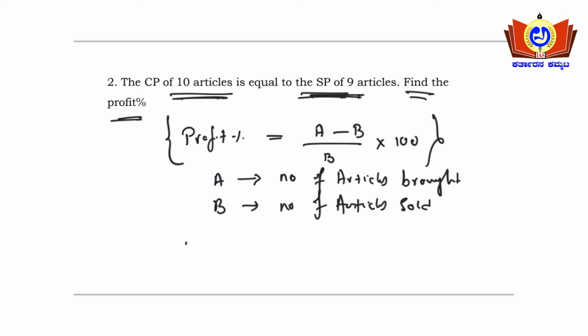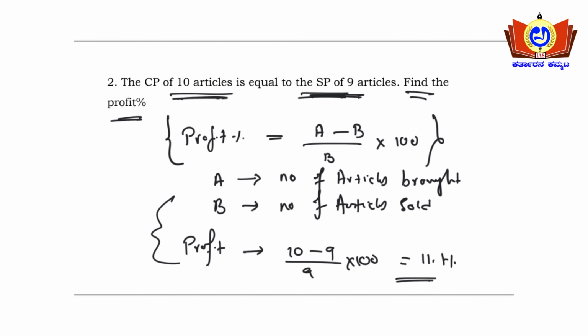Hence profit will be (10 minus 9) upon 9 into 100, which is nothing but 11.1 percent. 10 minus 9 is 1 by 9. In the previous video, where I dealt with percentages, I gave some standard fractions and percentages, so kindly go through that. Then only the concept of profit and loss becomes handy for you while solving these kinds of problems.